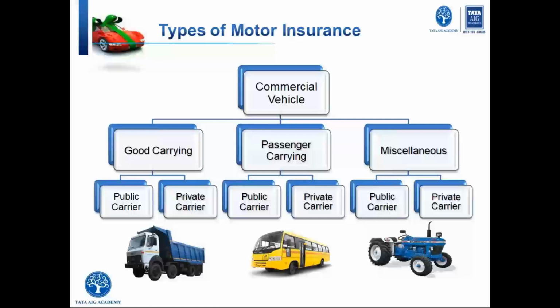If I talk about the tractors, now tractors can be bifurcated into two. If the tractors are used for agricultural purpose, then it will fall under miscellaneous vehicle. But if these tractors and trolleys are used for carrying goods at some construction site, then those tractors will fall under goods carrying vehicle. So tractors which are used for agricultural practice, basically to plow the field, to have certain equipment attached to the tractor for your harvesting and all those stuff.